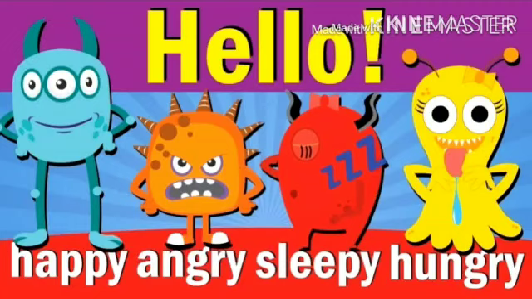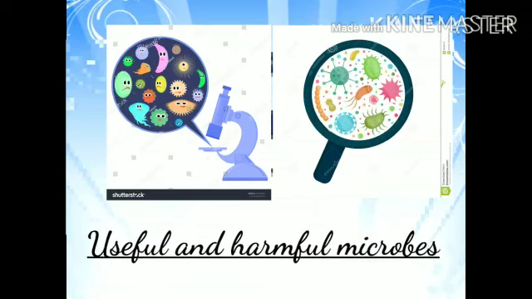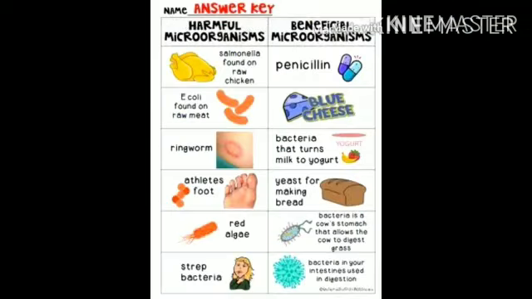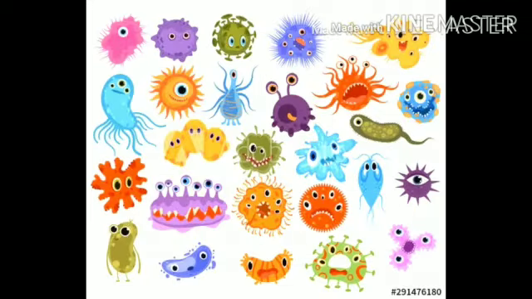That gives you a hint of today's new chapter which we are going to begin today: harmful and useful microorganisms. As you see, I have divided the section into two columns, harmful microorganisms and beneficial or useful microorganisms, which means harmful microorganisms are the microorganisms which harm you, and useful microorganisms are beneficial for you. So you see, there are different types of microorganisms present.